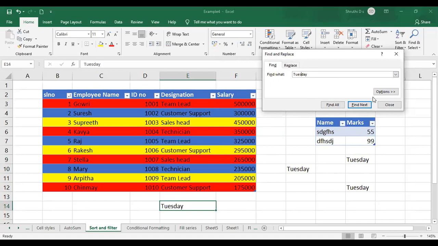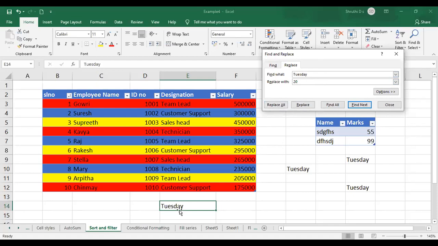Now, after finding, I can replace it with different text or a number, whatever you want. I'll just give 20 as the option. I'm replacing Tuesday with 20. Again you have the Find All, Find Next and Replace All options. Here you can find a particular cell and replace that cell with 20, or you can say Replace All, and this option will replace all the cells that contain this text.